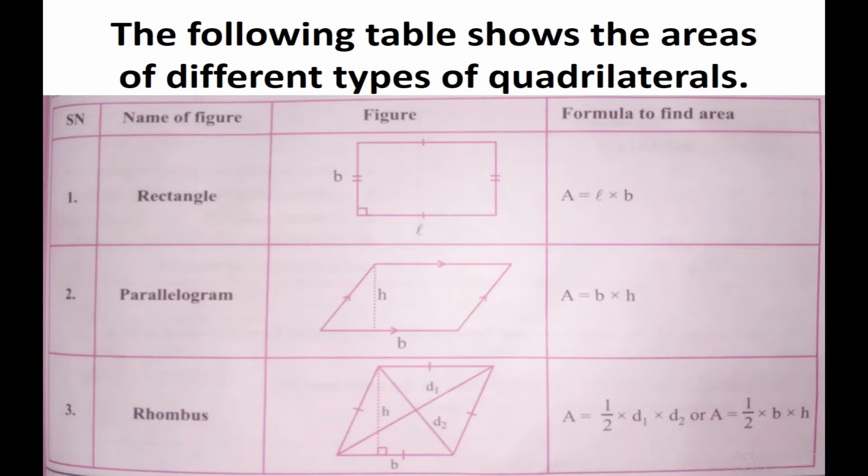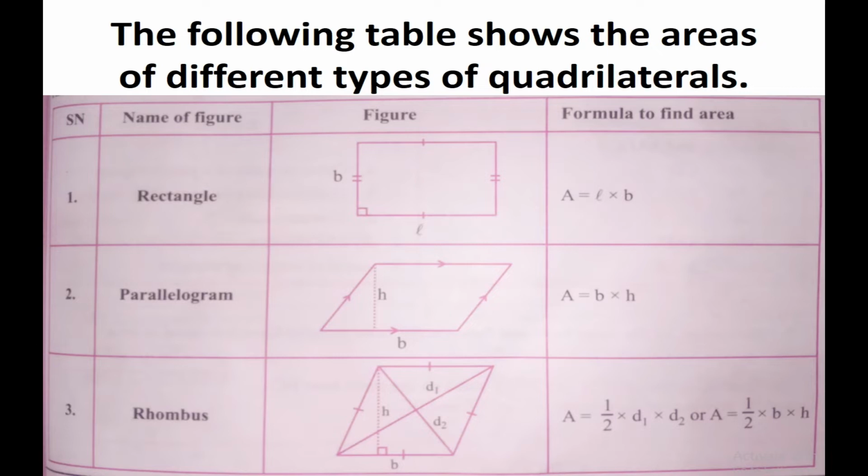If anyone asks what a rectangle is, you say a rectangle is a parallelogram. Parallelogram properties: opposite sides are parallel and opposite angles are equal. A rectangle is also a parallelogram, so it has all the properties of a parallelogram, but in a rectangle one more thing is there: the angle is 90 degrees. There are 4 sides and 4 angles, the sides are parallel to each other, but each angle is 90 degrees. And what is a rhombus?